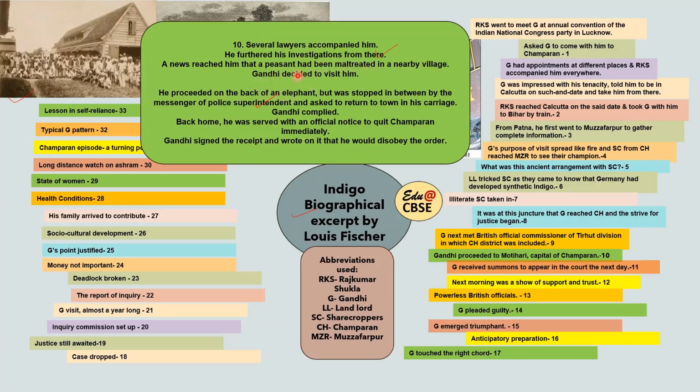The news reached him that a peasant had been maltreated in a nearby village, and Gandhiji wanted to visit him. He proceeded on the back of an elephant, but then he was stopped in between by the messenger of the police superintendent, who asked him to return to town in his carriage. So he said, Gandhiji, return to your cottage and come with me in my carriage. Gandhi complied. When he reached back home, he was served with an official notice to quit Champaran immediately. Gandhi signed that notice, but he wrote on it that he was going to disobey the order.